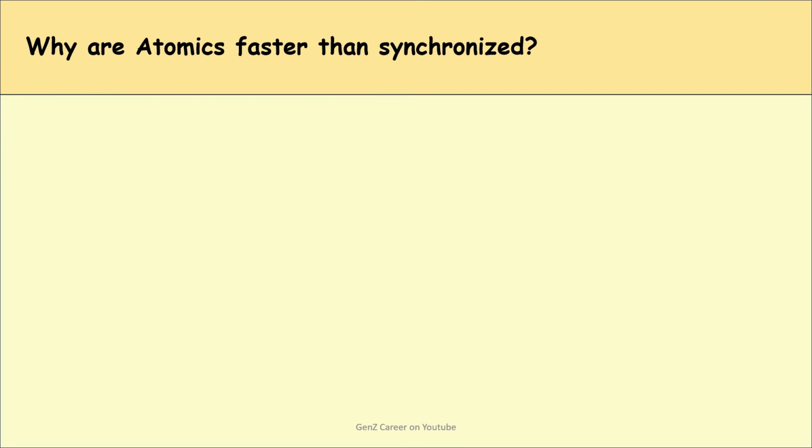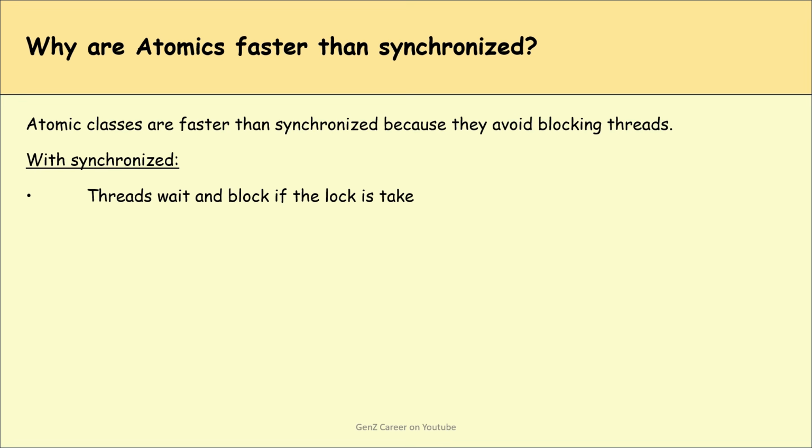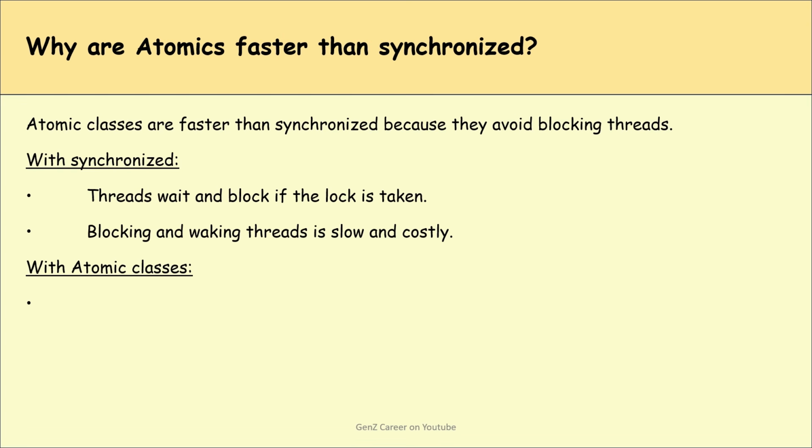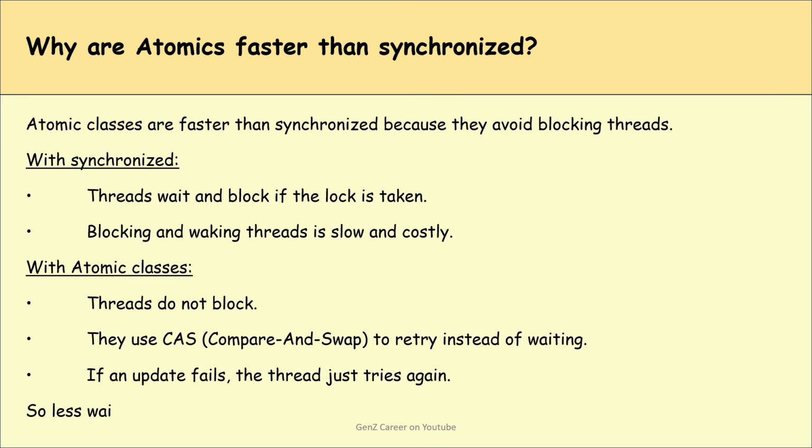Why are atomics faster than synchronized? Atomic classes are faster than synchronized because they avoid blocking threads. With synchronized, threads wait and block. If the lock is taken, blocking and waking a thread is slow and costly. With atomic classes, threads do not block. They use CAS to retry instead of waiting. If an update fails, the thread just tries again. So there is less waiting, no lock management, and fewer context switches.